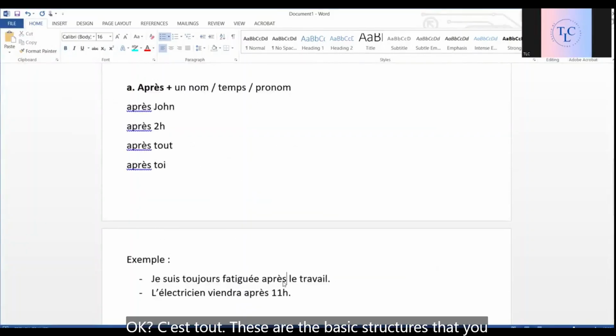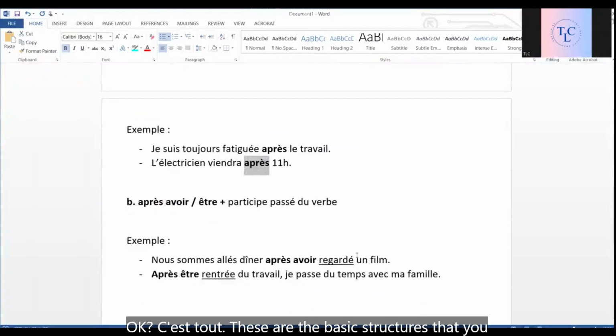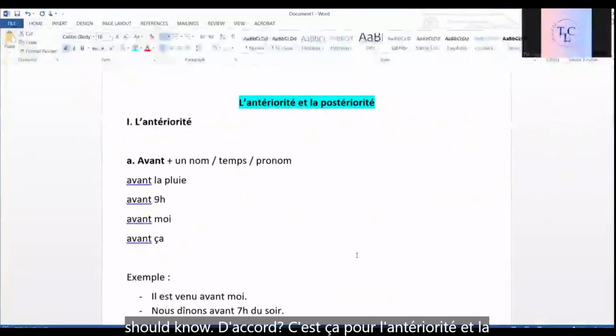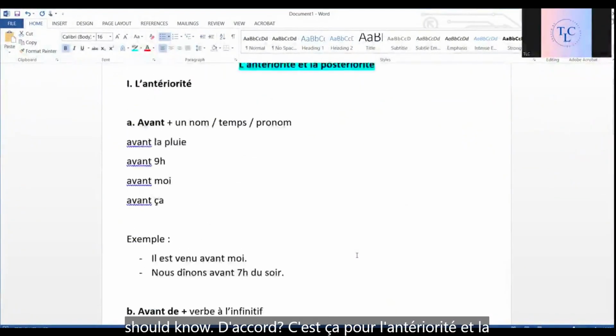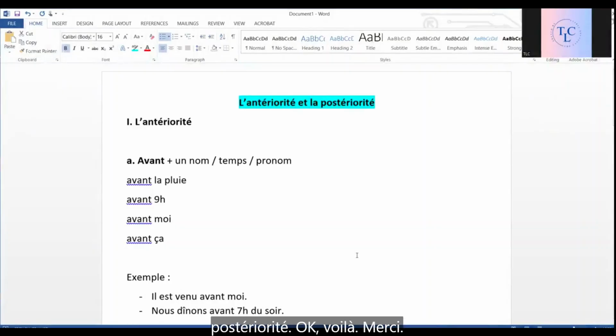Okay. C'est tout. Okay. These are the basic structures that you should know. D'accord? C'est ça pour l'antériorité et la postériorité.